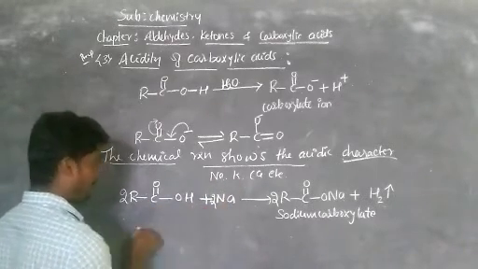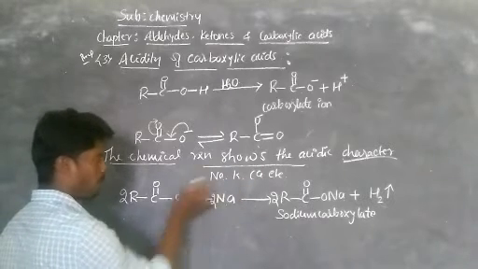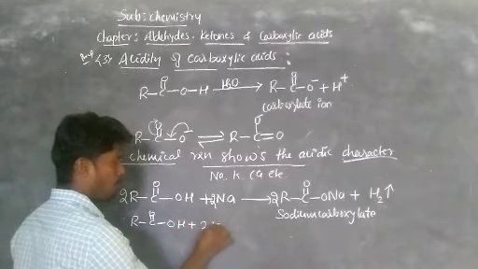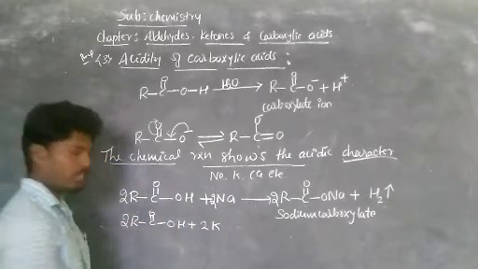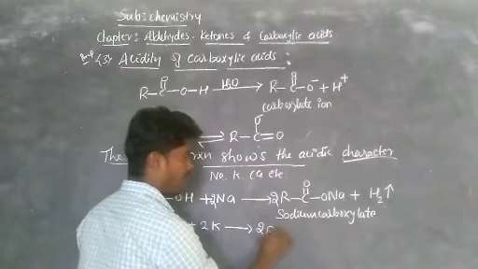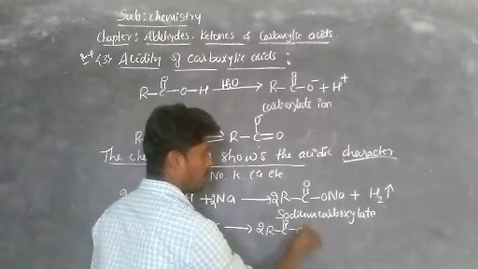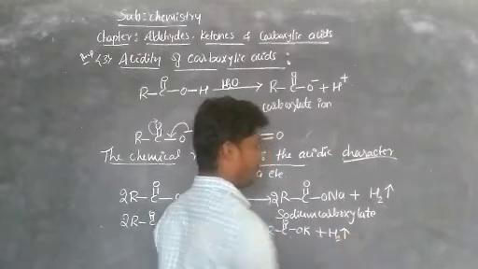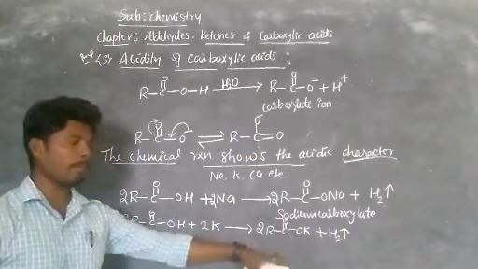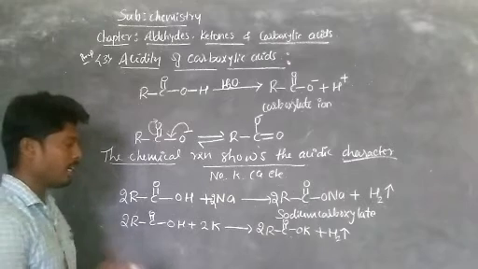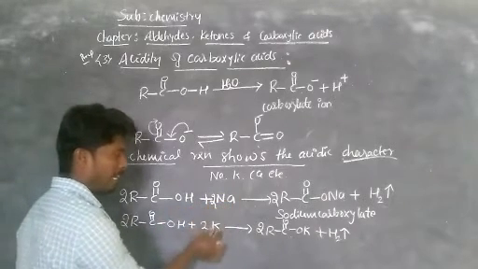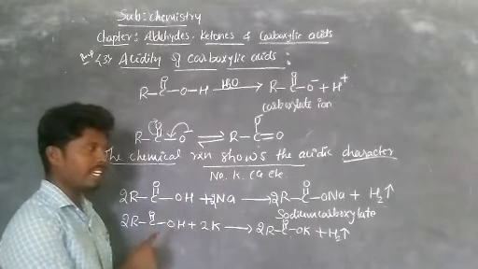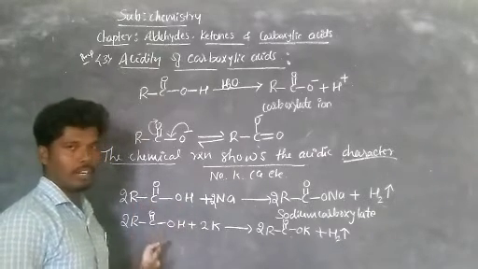Now similarly, it will react with a metal like potassium. Take potassium in place of sodium. That is RC double bond OH plus 2 equivalents of potassium. What you get here? Similarly, 2 equivalents of RC double bond O, in place of sodium you get potassium, right? Plus hydrogen gas. So here you get potassium carboxylate. It means, in place of hydrogen, the metal ion is substituted, right? So that indicates the presence of acidic proton in carboxylic acid.